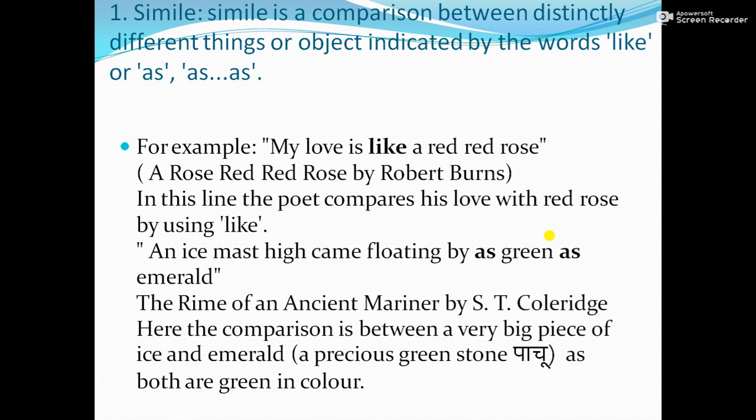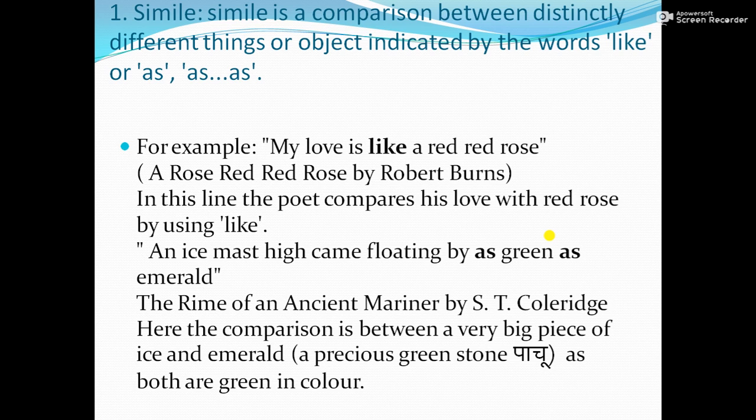The second simile is from The Rime of the Ancient Mariner by S.T. Coleridge, the famous romantic poet. An ice mast high came floating by. A mast is the long pole rising from the deck of a ship.